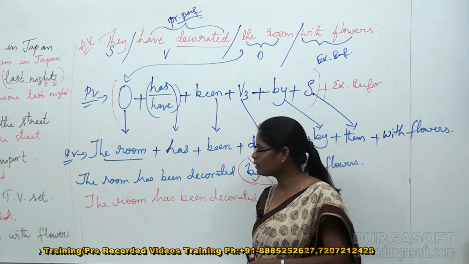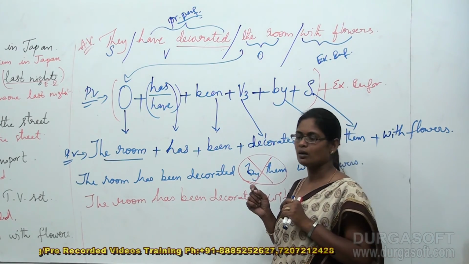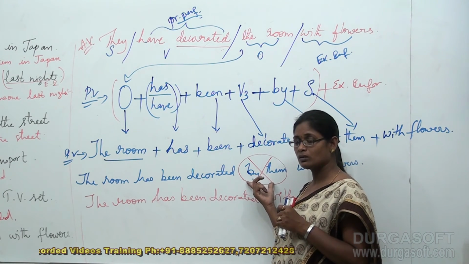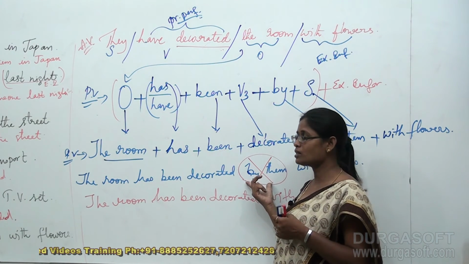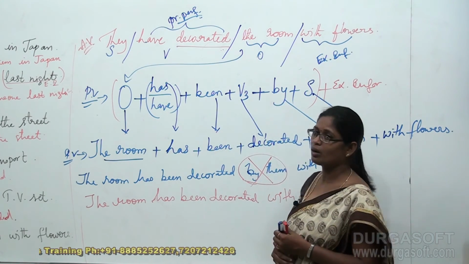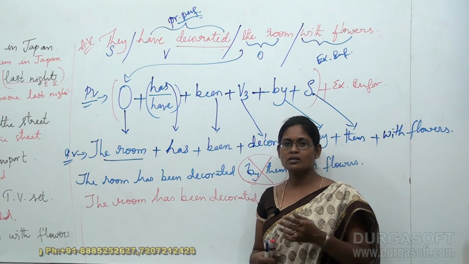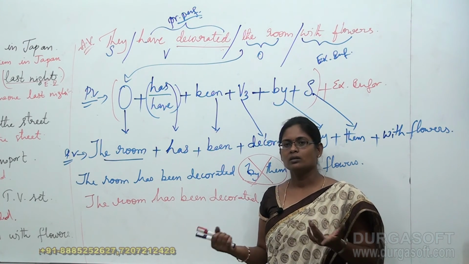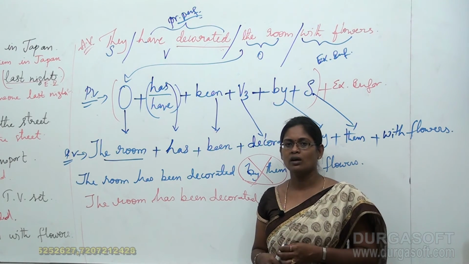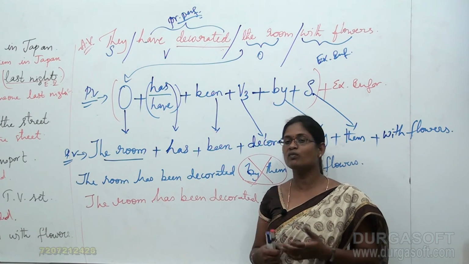In the same manner, there would be certain words which are quite useless in passive voices. In that, by them is one of the words. You know why by them is one of the useless words here? Because we already knew that something is happening here. They have decorated the room with flowers. They have decorated. Who usually decorates the rooms? Obviously there would be workers or the housemates or the people in the house, especially for the celebrations, for the events, or the event managers decorate the houses, and it's commonly known information for us.